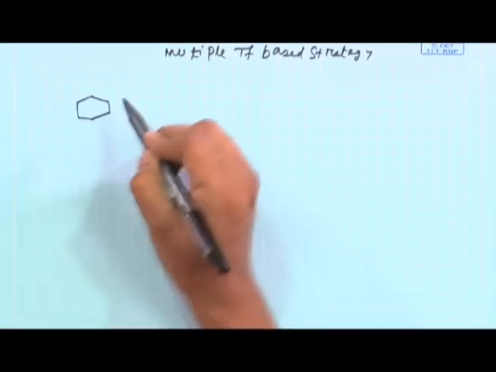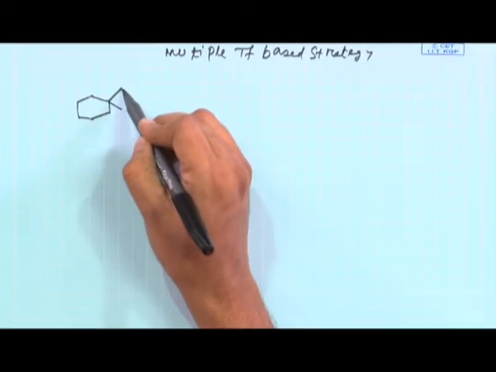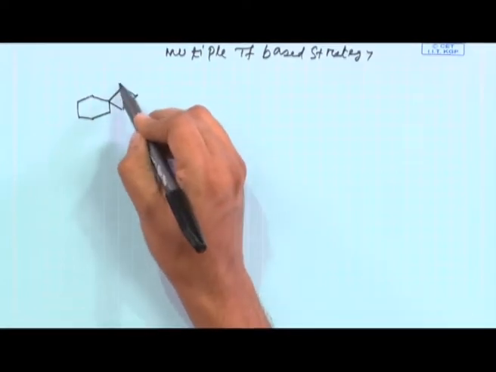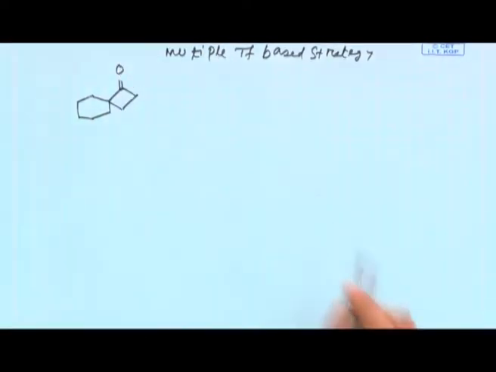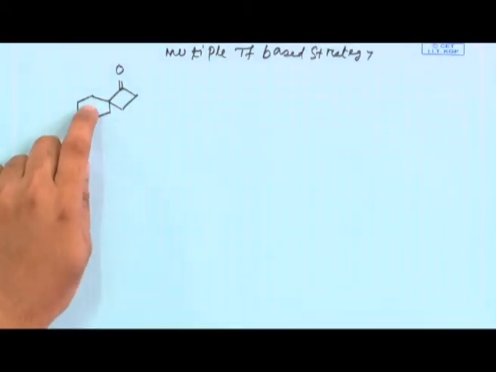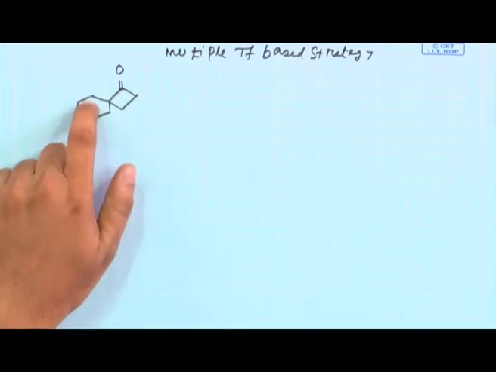The target molecule next which I am giving is this compound. I call this a spirocyclic compound, a 6 member ring with a cyclobutanone, 6 and 4 member ring.